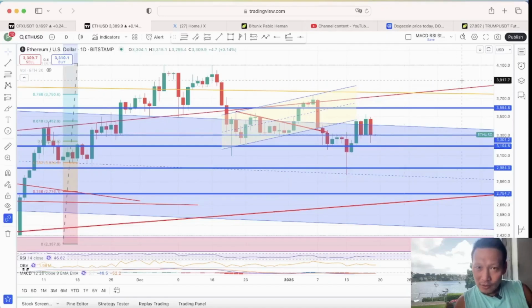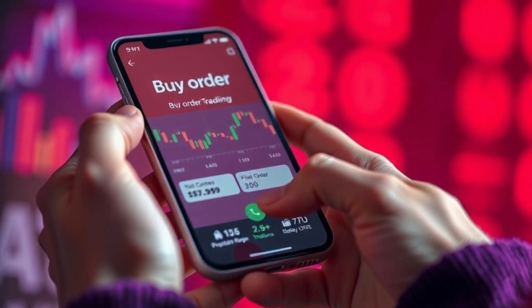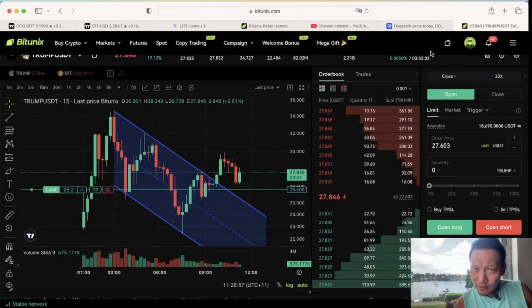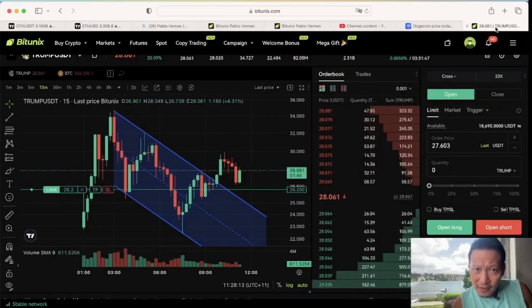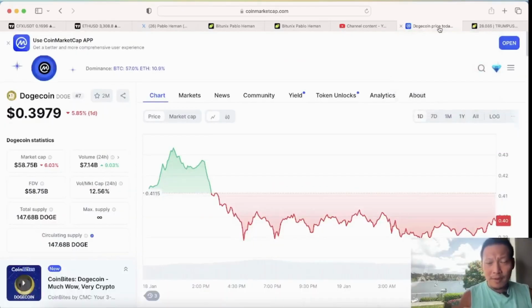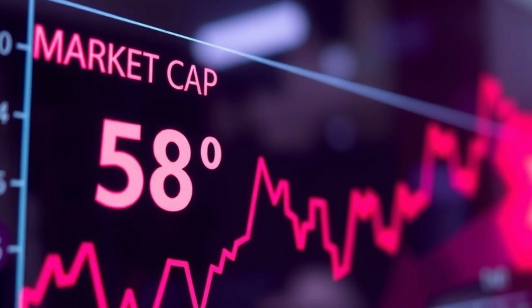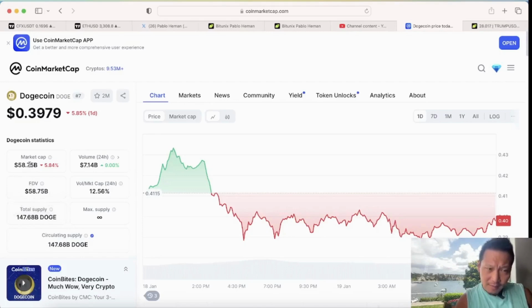Trump basically launched his own coin, and as you can see, I've got a buy order here, right? And I'll explain to you why my buy order is at that level, the Trump coin. So the first thing to understand about the Trump coin is that it is a meme coin. People compare it to the largest meme coin out there, that's Doge. Remember this, Doge has a market cap of 58, FDV 58. They're the same thing. FDV and market cap equal the same thing right now.